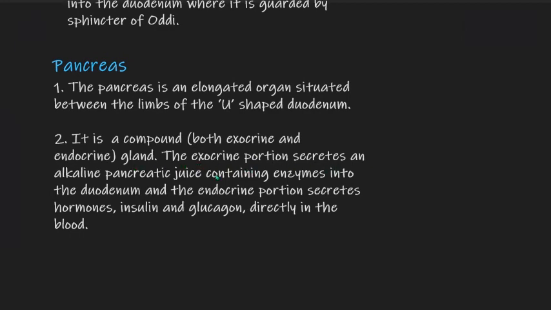The exocrine portion secretes an alkaline pancreatic juice containing enzymes into the duodenum. So the pancreatic gland secretes pancreatic juice into the duodenum. So it is exocrine. And the endocrine portion secretes the hormones insulin and glucagon directly into the blood. So it is also endocrine in nature. So the pancreas is a compound gland. It is both an exocrine and an endocrine gland.